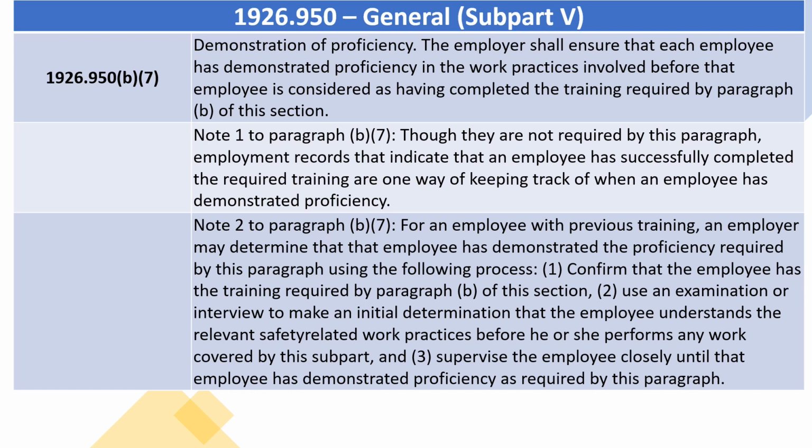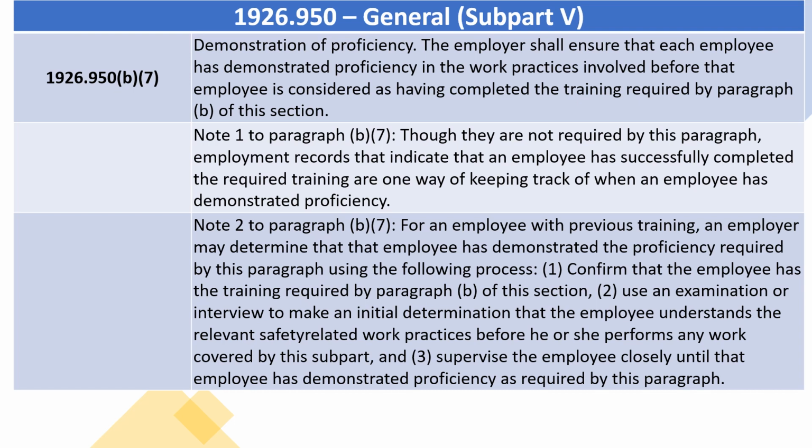1926.950(B)(7) Demonstration of proficiency. The employer shall ensure that each employee has demonstrated proficiency in the work practices involved before that employee is considered as having completed the training required by paragraph (B) of this section.